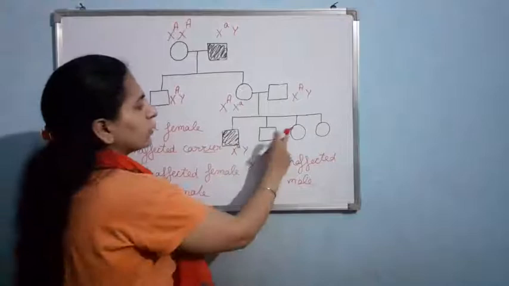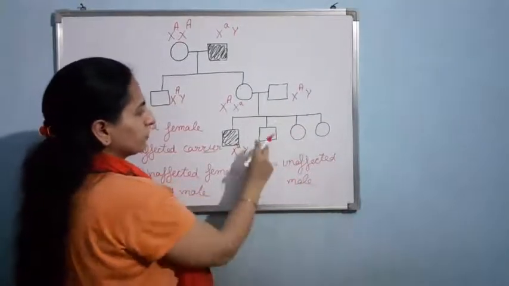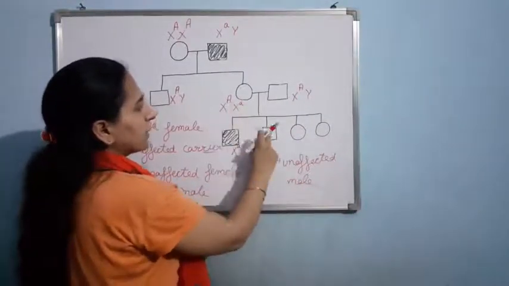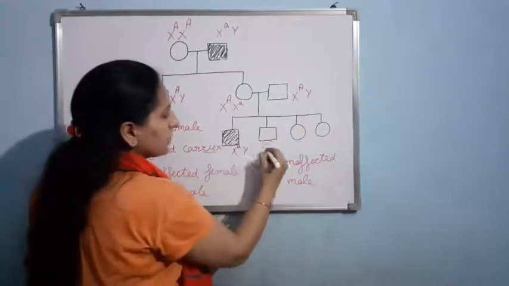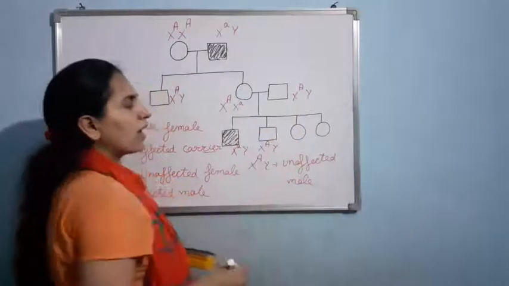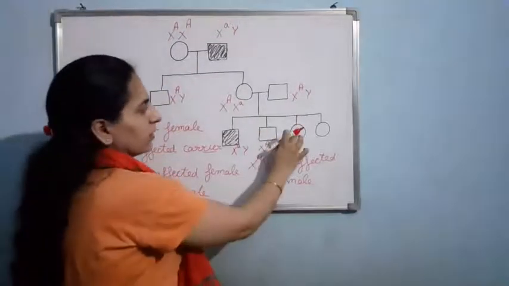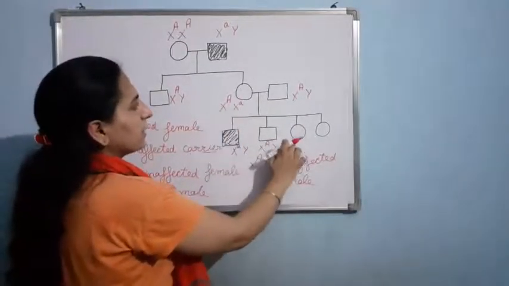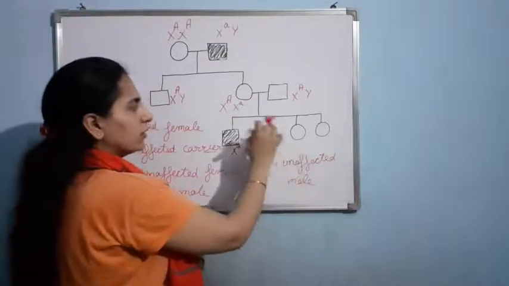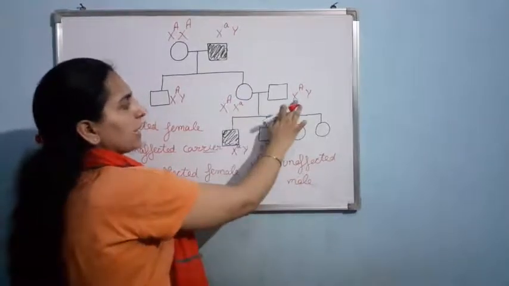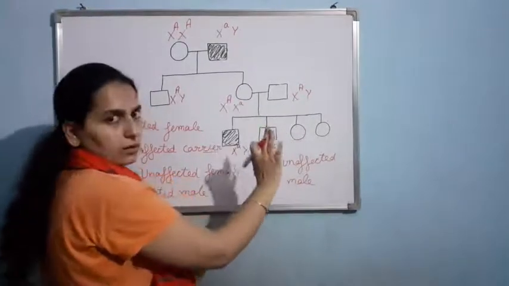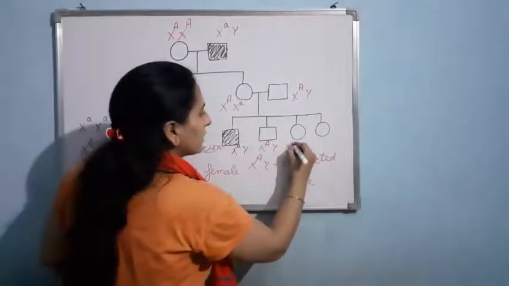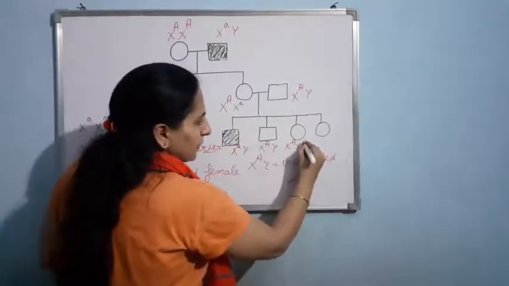Now let me talk about the offspring. This you can make easily. X capital A Y. As the male is not affected, so it will not be having the small a. Female is again not affected. X capital A, X capital A, or it could be X capital A, X small a.